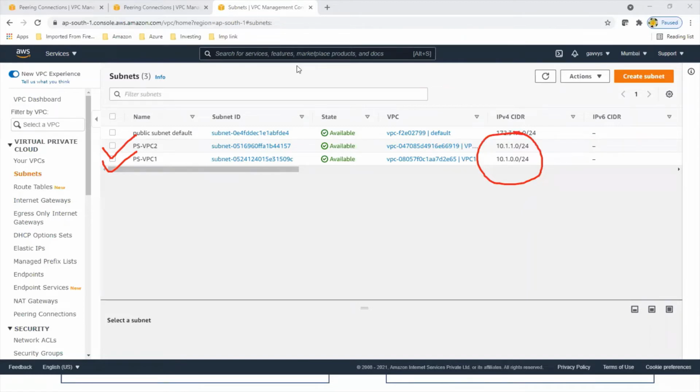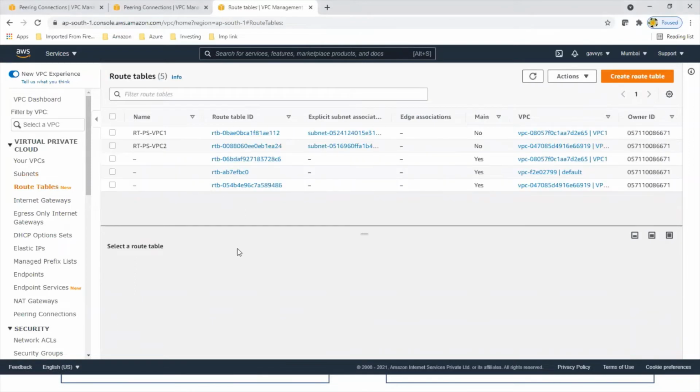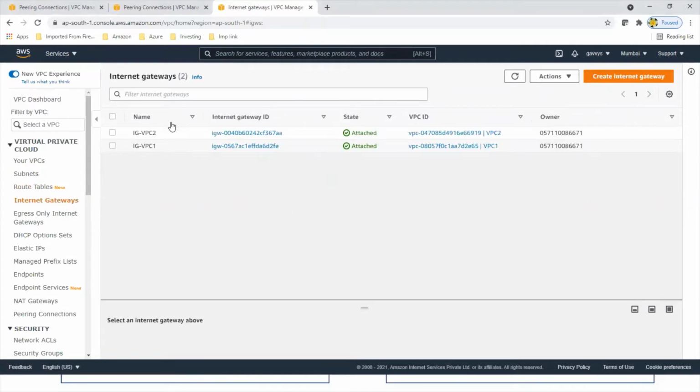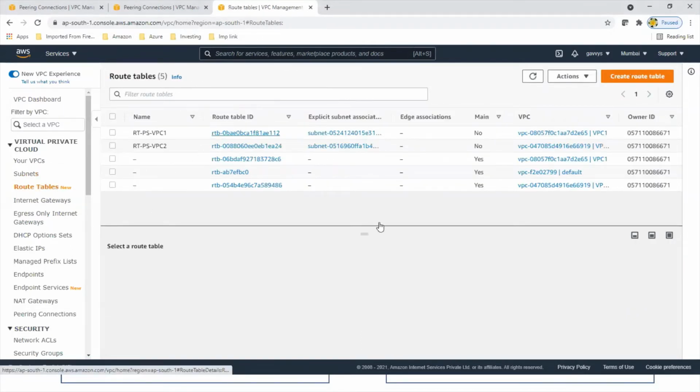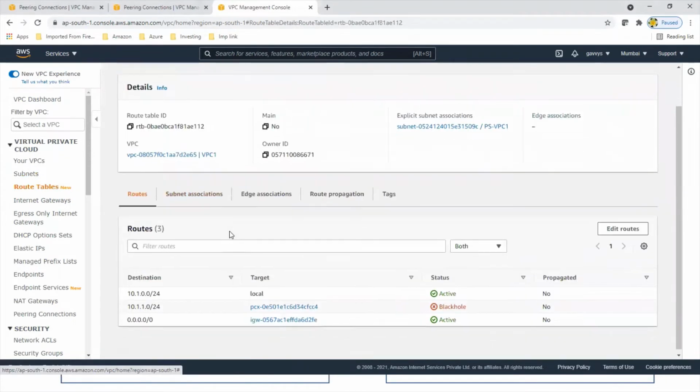Moving forward to route tables. If you want to see how I created these VPCs and subnets, you can visit my previous videos, and that will be helpful for creating these different network service components. These are the routing tables for VPC1 and VPC2, and I have created separate gateways for VPC1 and VPC2 so that when we launch machines in them, they can access the internet, and I have accordingly updated their gateways in the routing table.